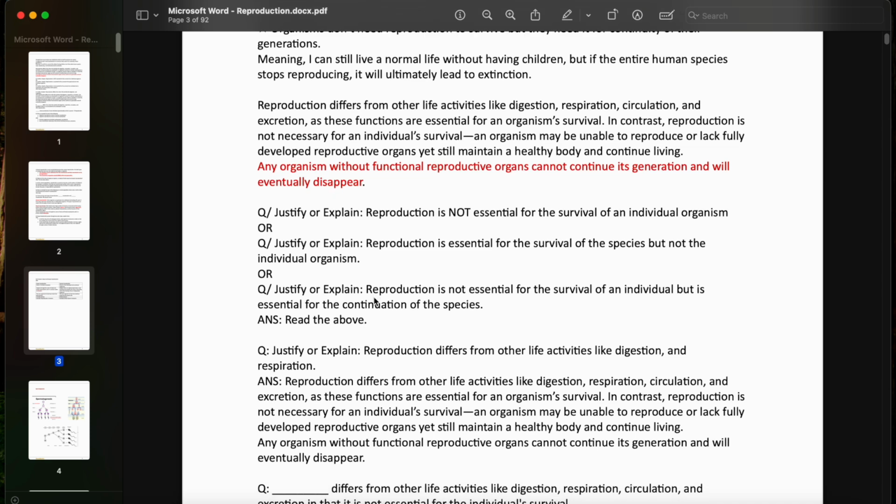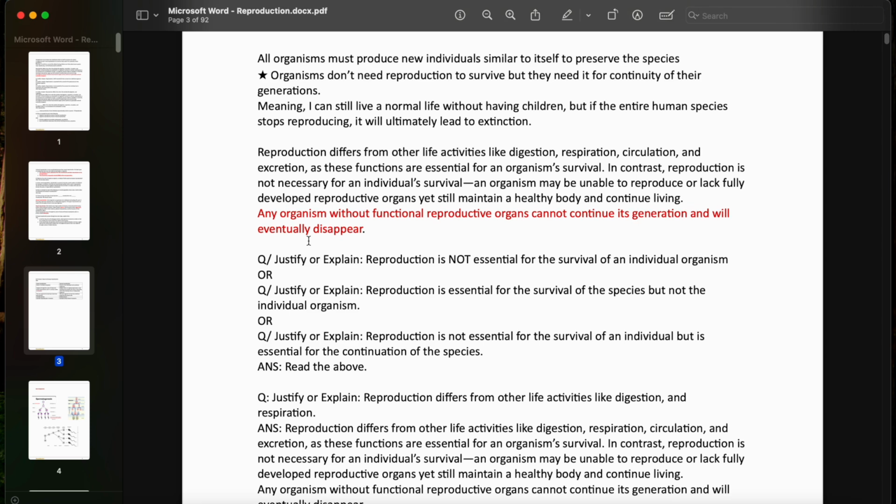Here we can have really creative, cool questions telling you to justify or explain that reproduction is not essential for the survival of an individual organism, or they can tell you to justify that reproduction is essential for the survival of the species, but not the individual organism, or that it is not essential for the survival of an individual, but is essential for the continuation of the species.